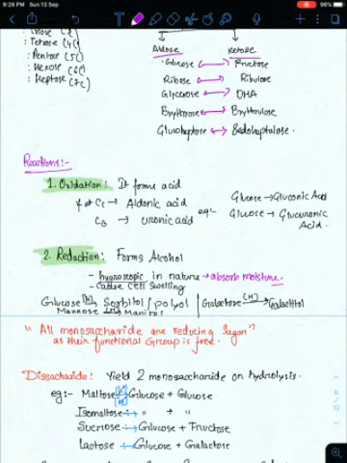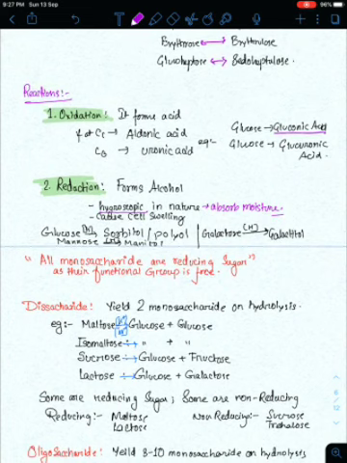So oxidation forms acid. If you oxidize a carbohydrate at position 1, that is the aldehyde carbon, it forms aldonic acid. And if it is oxidized at carbon number 6, it forms uronic acid. Example, glucose oxidized at carbon number 1 forms gluconic acid, and the same glucose oxidized at carbon number 6 forms glucuronic acid.